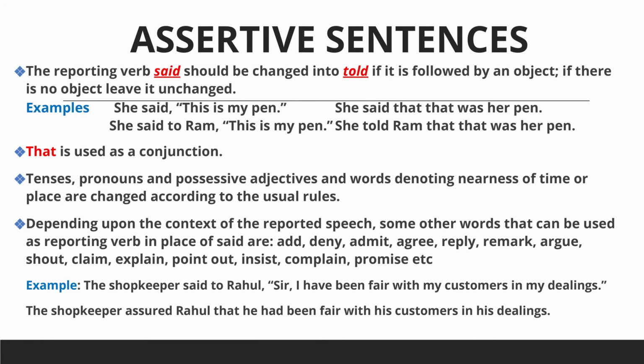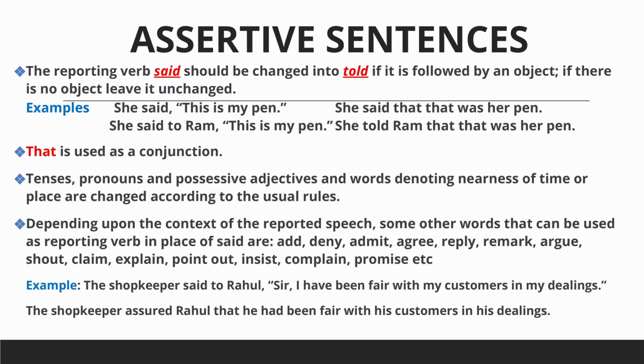Now let's see how to convert assertive sentences into indirect narration. Sentences that make a statement are called assertive sentences. The reporting verb said should be changed into told if it is followed by an object, and if there is no object, leave it unchanged. Let's try to understand with an example. First one, she said, "This is my pen." In indirect, she said that that was her pen.